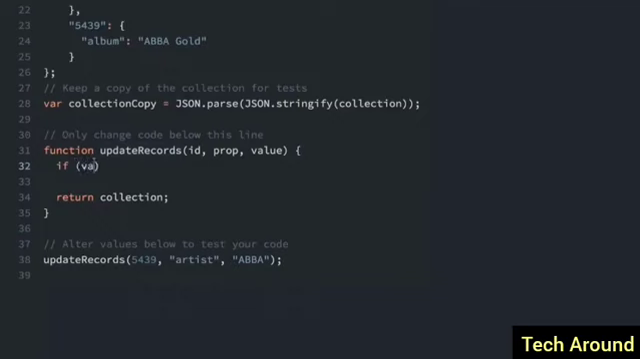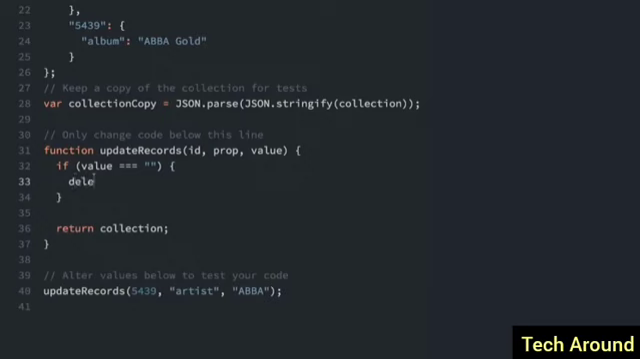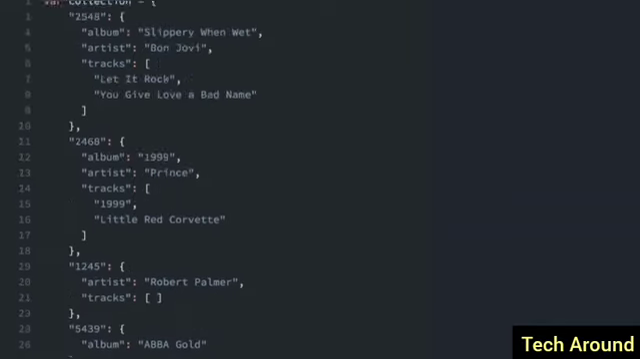So we'll do if value equals blank, because the first condition we are going to test for is if we need to delete the property. Remember, if the value is set to blank, we delete that property. So if the value is blank, we are going to delete collection, and then we have to use bracket notation, ID, and then prop. The collection ID prop, that's the collection here. If we pass in the ID 1248, it would go to there. The property, if we pass in album for the property, it would go to here, and then we'll just delete that whole thing if our value is an empty string.